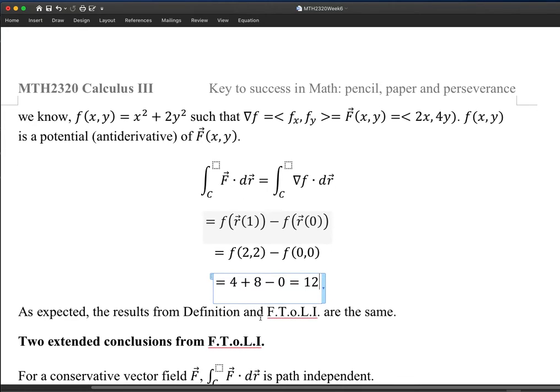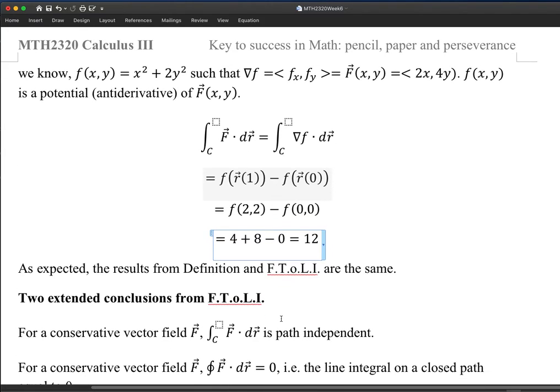And there are some other things you may want to understand about the fundamental theorem of line integrals. The first comment I have is that the line integral is path independent if the vector field is conservative. A line integral is the work done by a vector field along a curve.